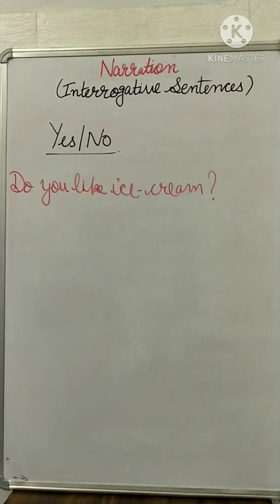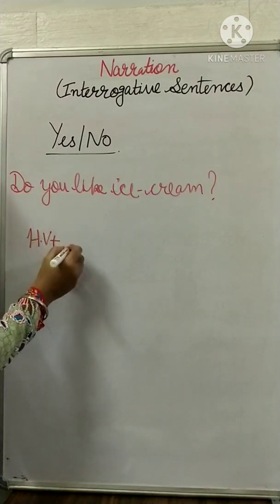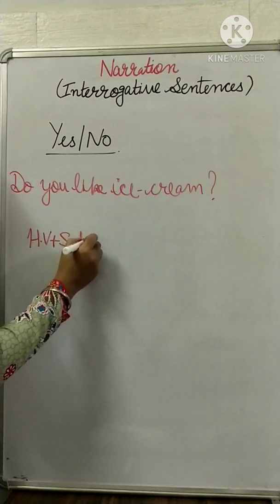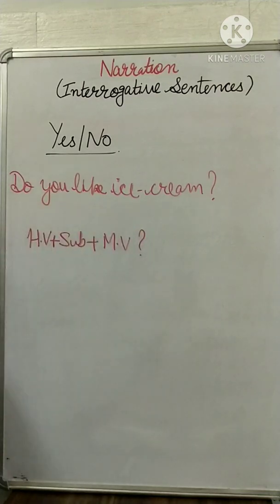Is it okay? So the structure for yes or no question type is going to be like this: helping verb plus subject plus main verb and then question mark.